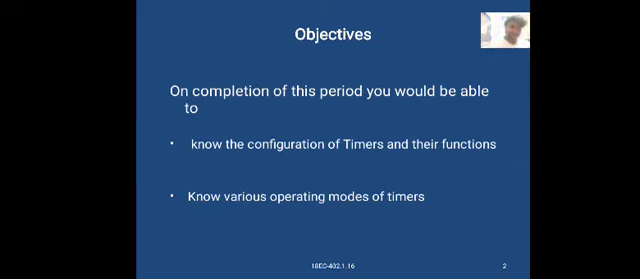Objectives: at the completion of this period, you will be able to know the configuration of timers and their functions, and know the various operating modes of the timers.